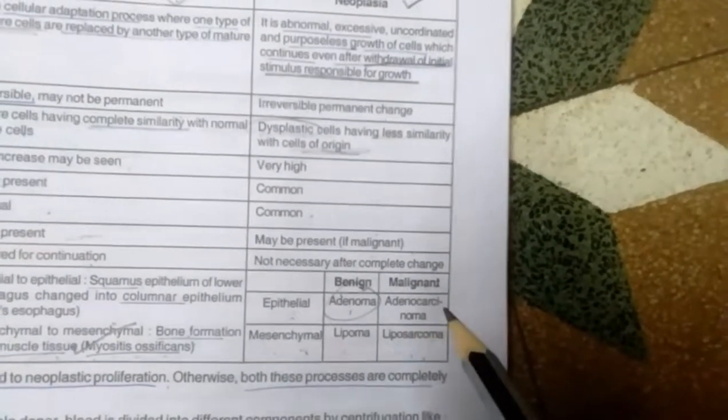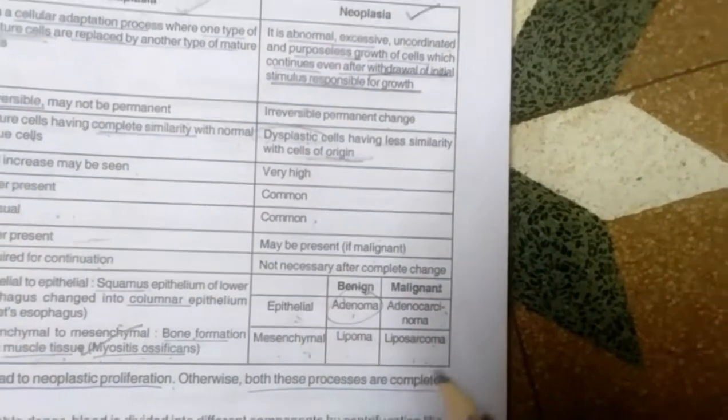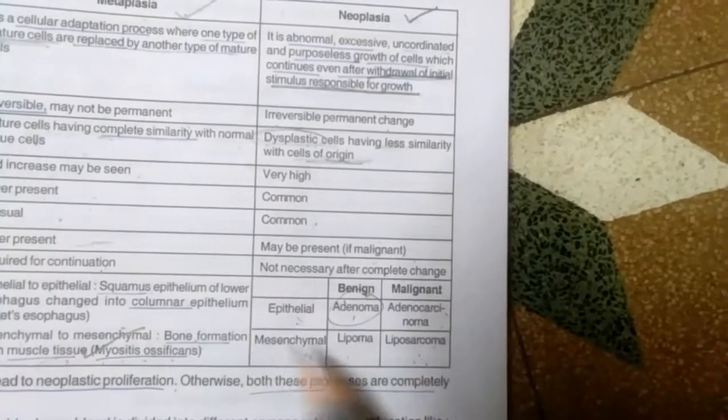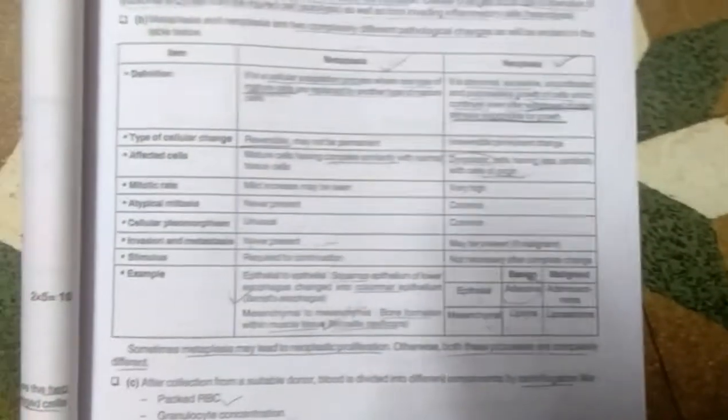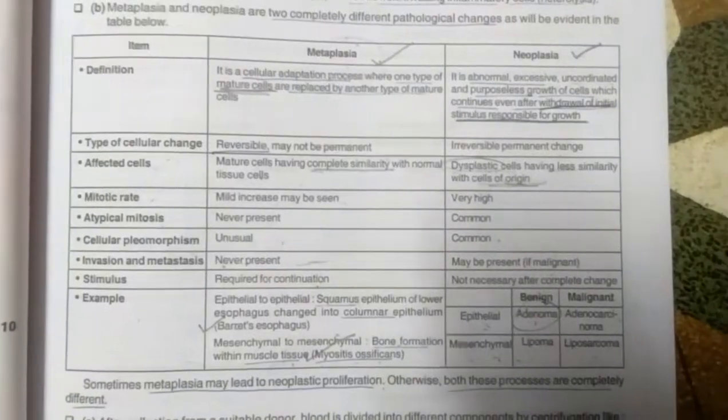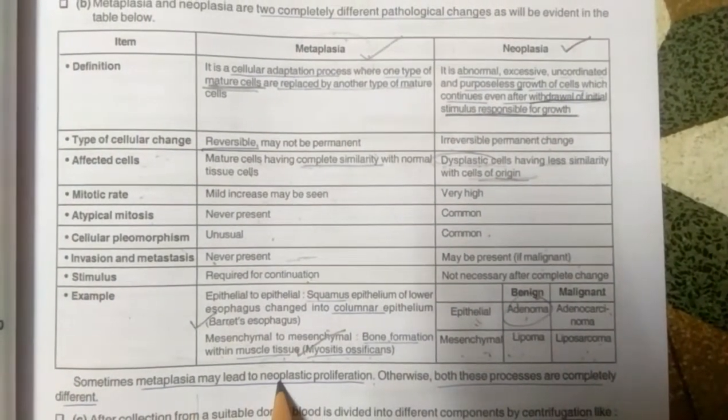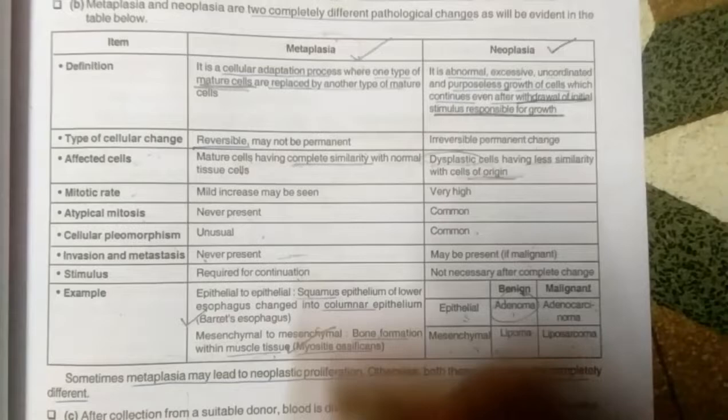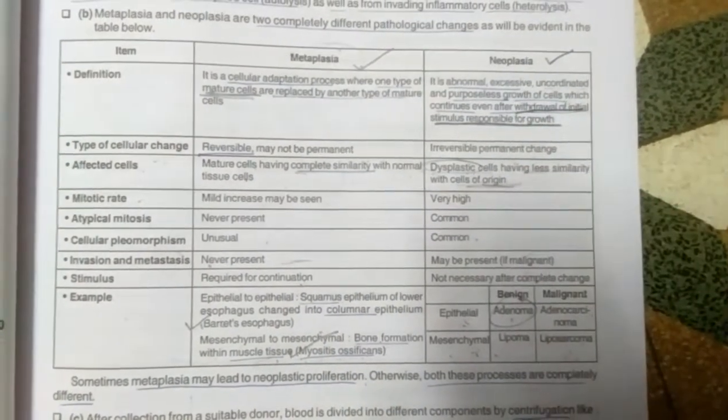Now whenever carcinoma comes, that means it is epithelial in origin, and whenever sarcoma comes, this means it is mesenchymal in origin. And the last sentence is that sometimes metaplasia may lead to neoplastic proliferation. Otherwise, both these processes are very different, as I have discussed.